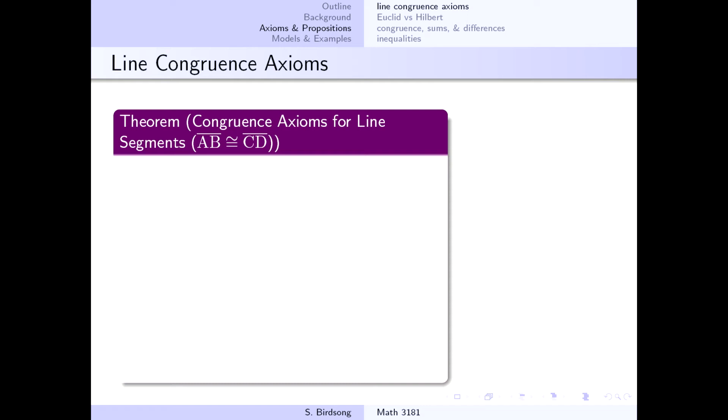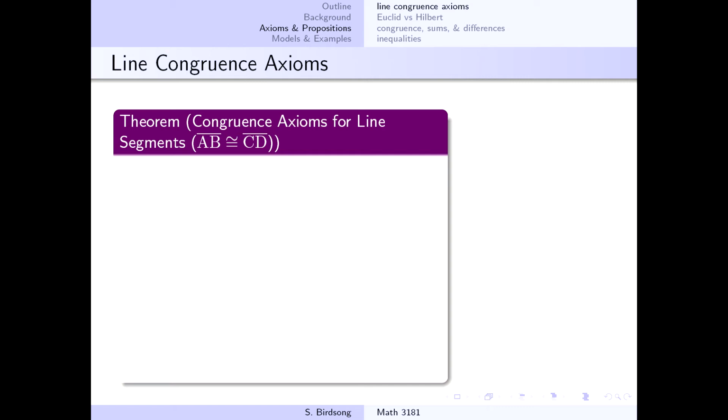Now, with that said, these congruence axioms dealing with line segments are specifically looking at what do you need to have happen so that when you define line segment congruence inside of your model, so looking at when two line segments are congruent to each other, how do you know that that definition really is giving you what you want, or what you would expect line segment congruence to act like in your geometry? So let's look at the first one.